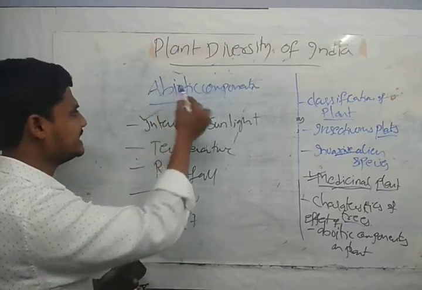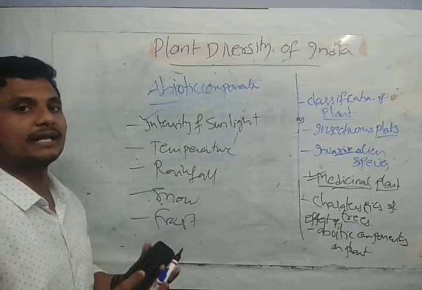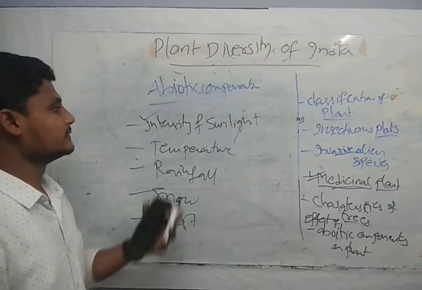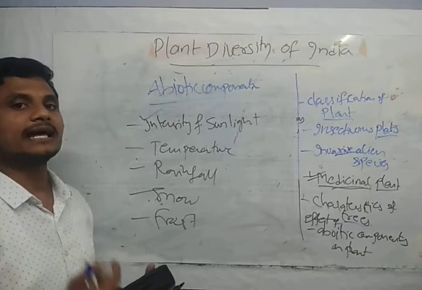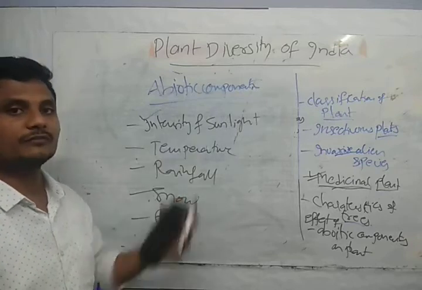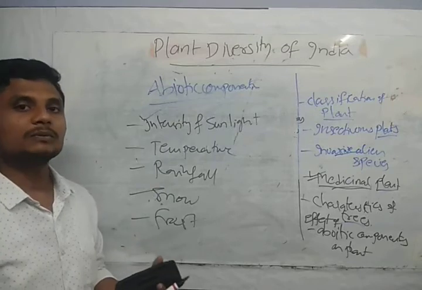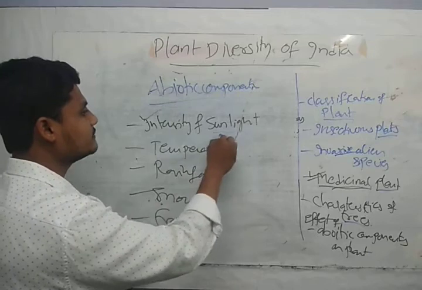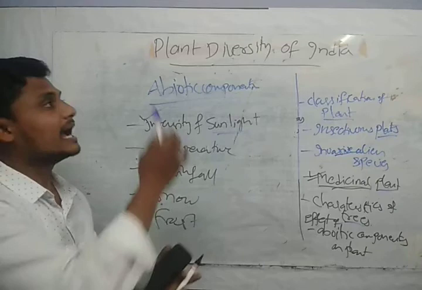Guys, if you take the intensity of sunlight, those which have a good intensity of sunlight have a good photosynthesis process. If there is good intensity of sunlight, then the plant will get more sunlight and have a good process of everything, guys. They have a good structure of the stem, leaves, and the crown, all those things. Whereas when the intensity is less, they will have defective parts. Intensity of sunlight plays a very important role. That's why epiphytes take the help of the trees to get sunlight.